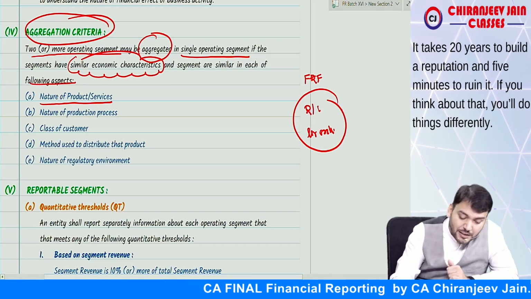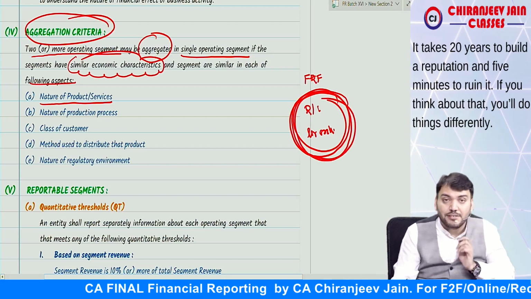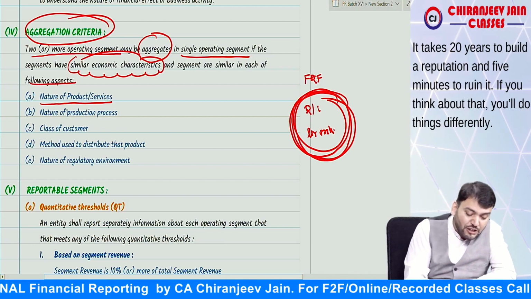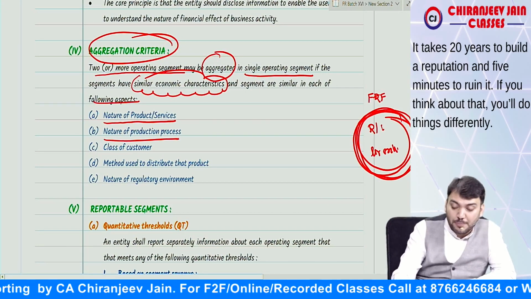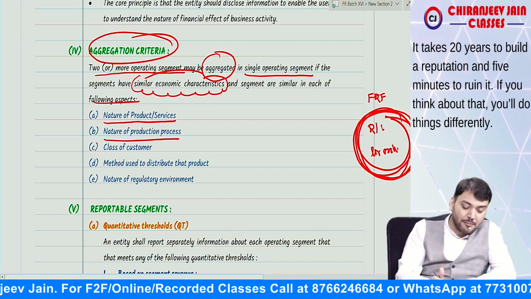So the nature of product and service is similar, so we can combine it. We can combine it and make it one segment. If the nature of products or services is the same, and the nature of production process is the same, then we can combine.